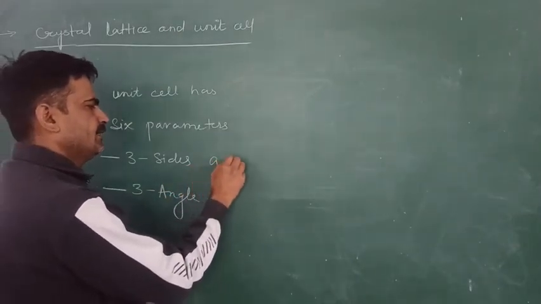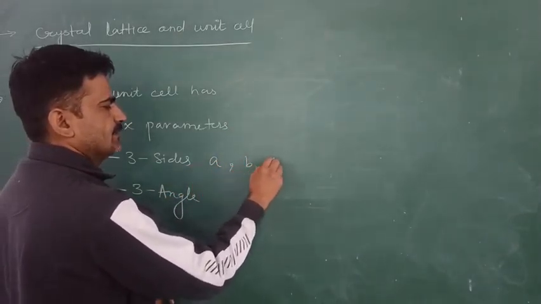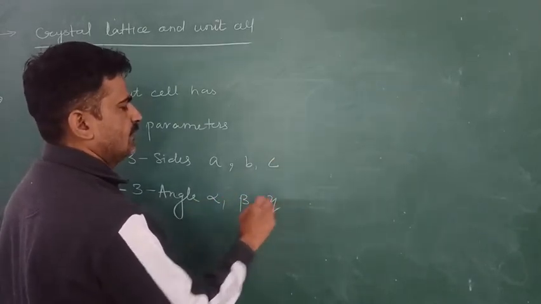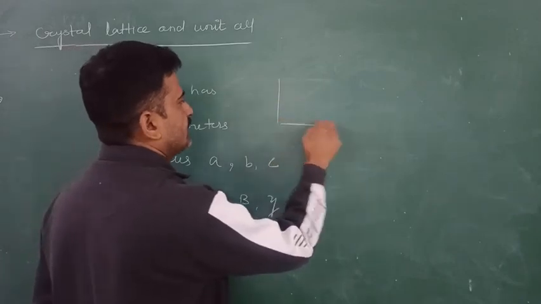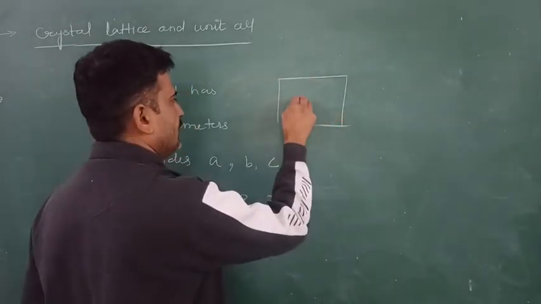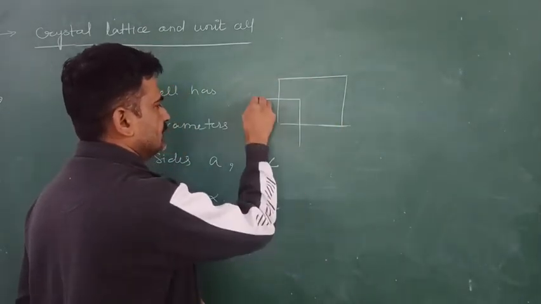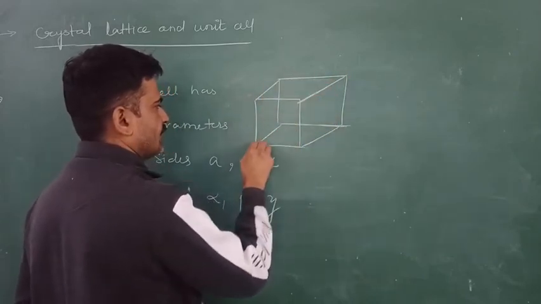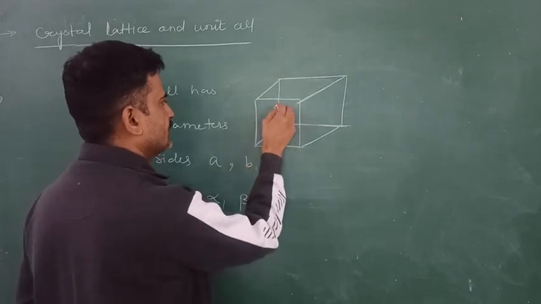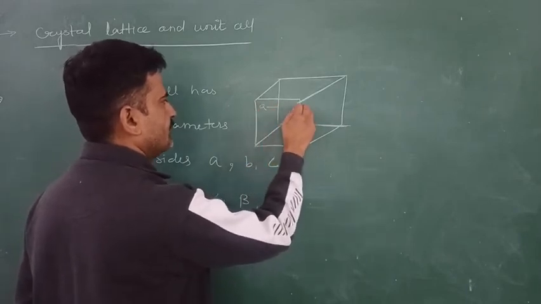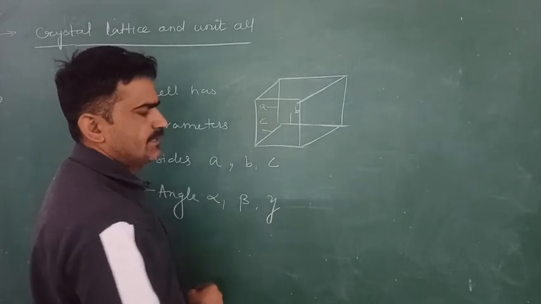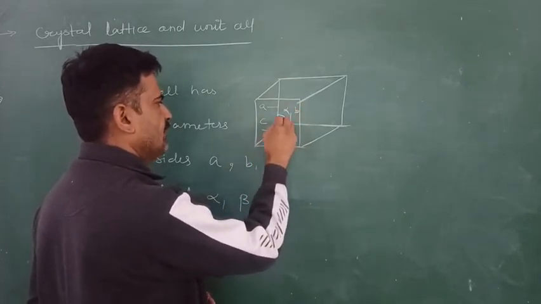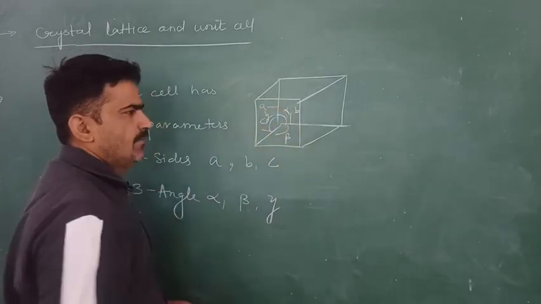Sides are A, B, C, and the angles are alpha, beta, and gamma.